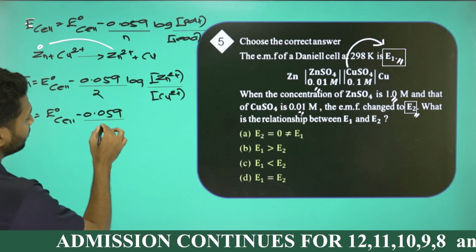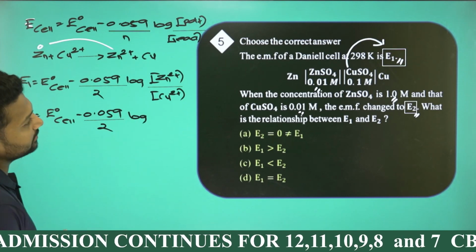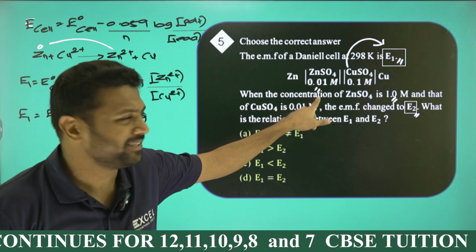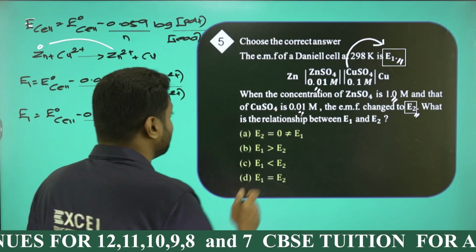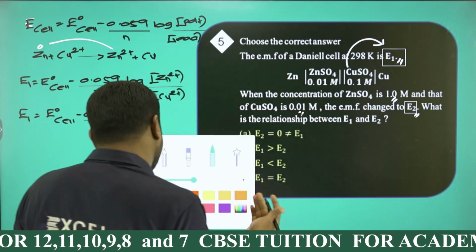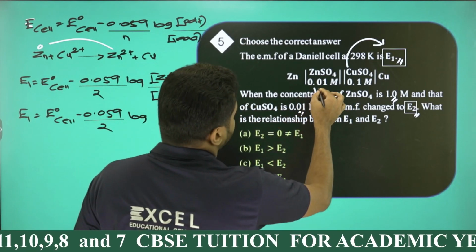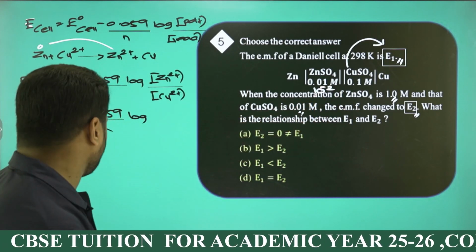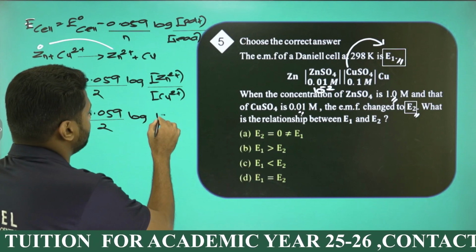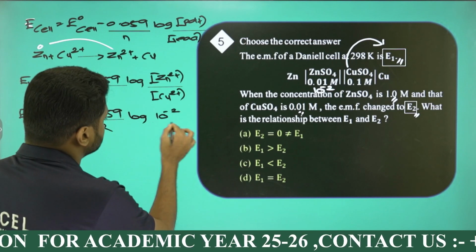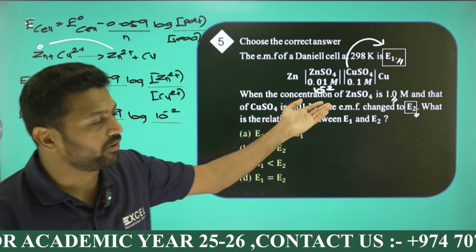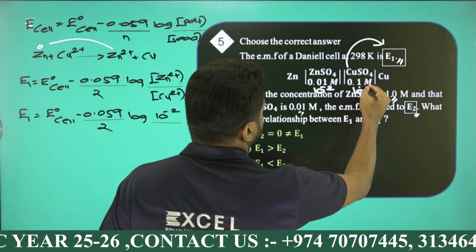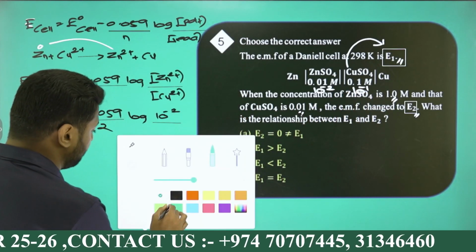0.059 by 2 log. In the first case, the concentration of Zn2+ is given to be 0.01, same as 10 raised to minus 2, divided by the concentration of Cu2+, 0.1, same as 10 raised to minus 1. So put it over here, please.